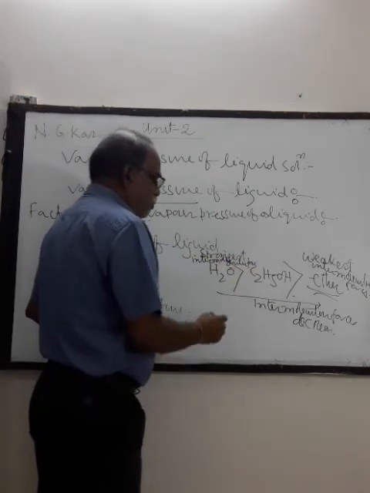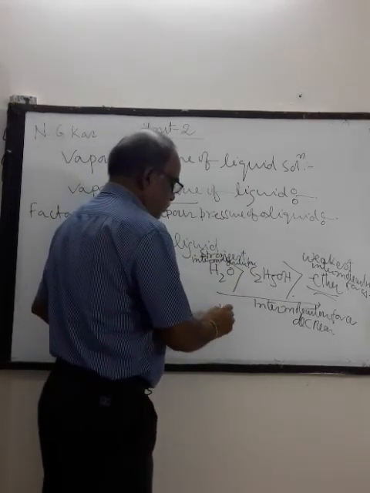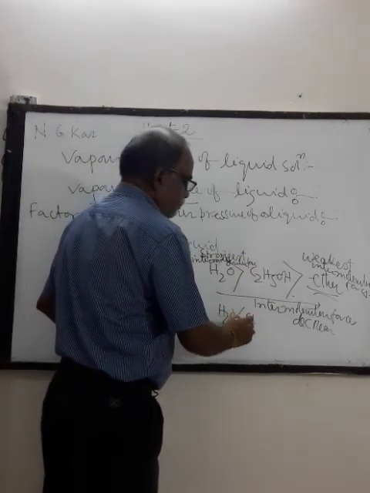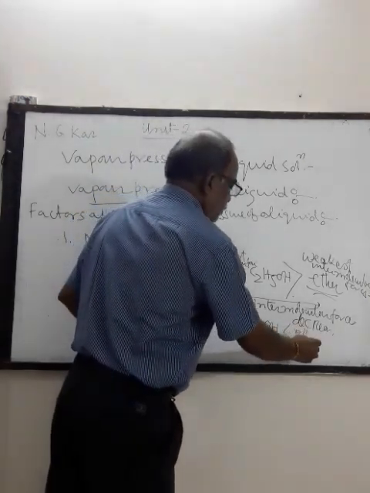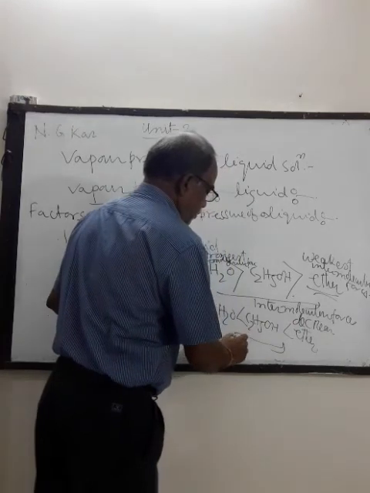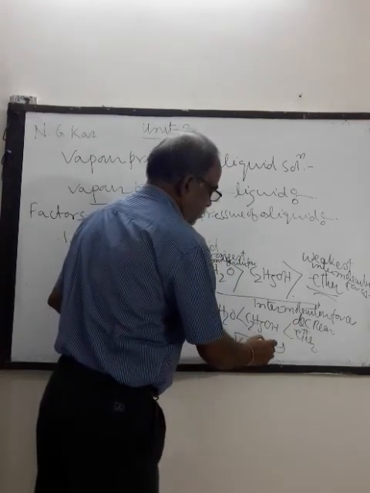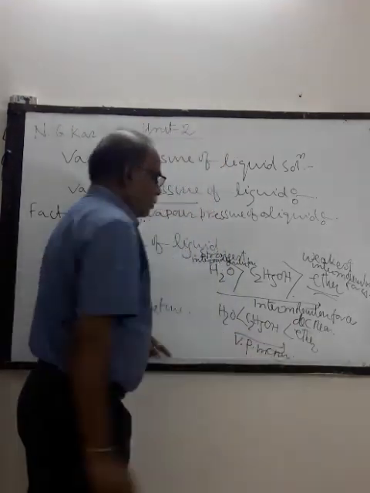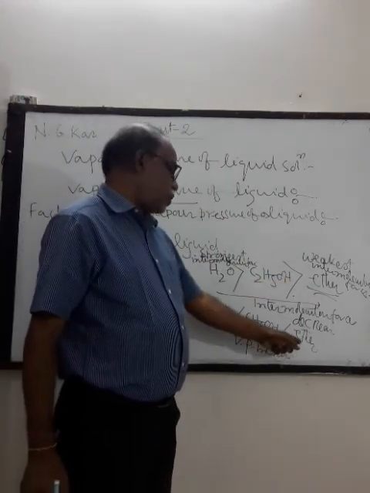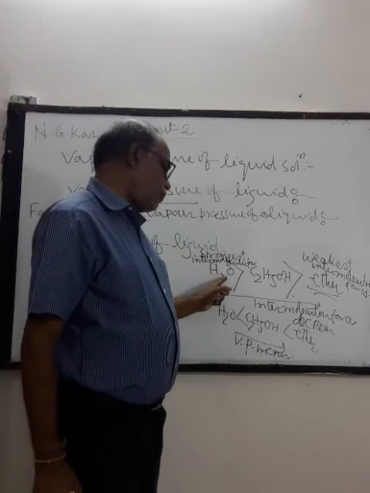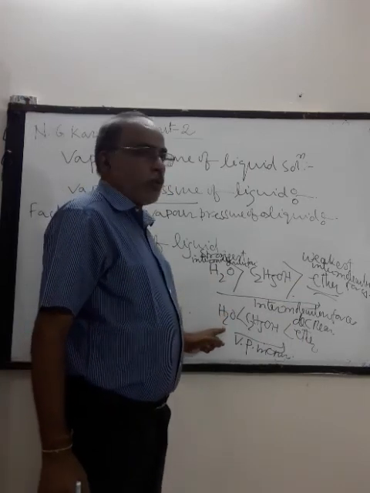So their vapor pressures are in the corresponding order. Weakest intermolecular force means highest vapor pressure. Strongest intermolecular force means least vapor pressure.